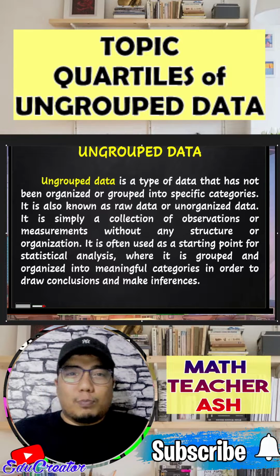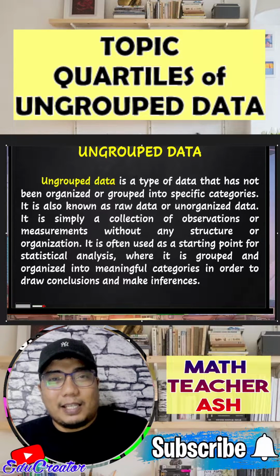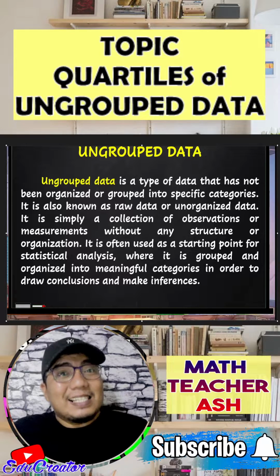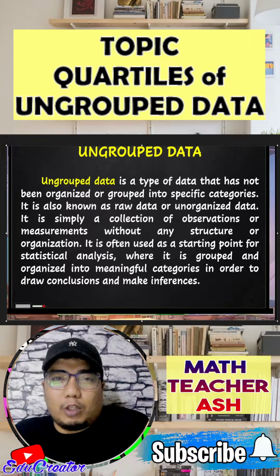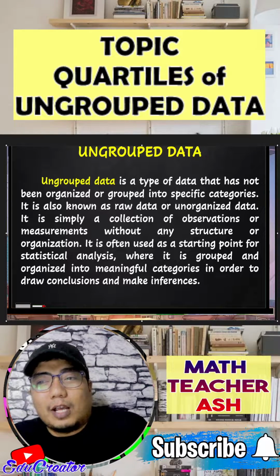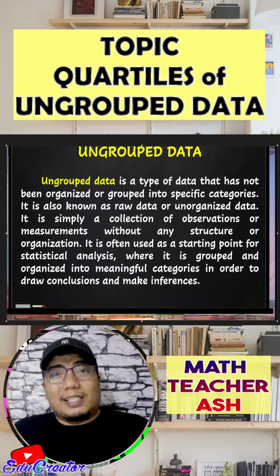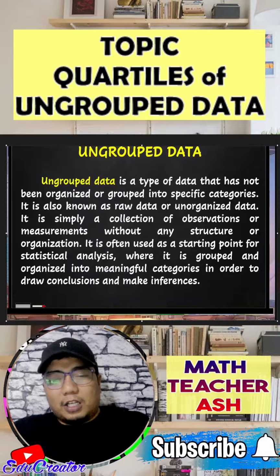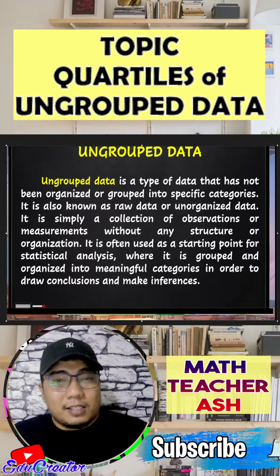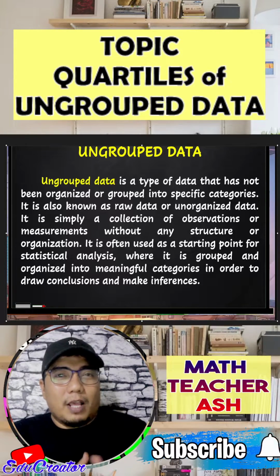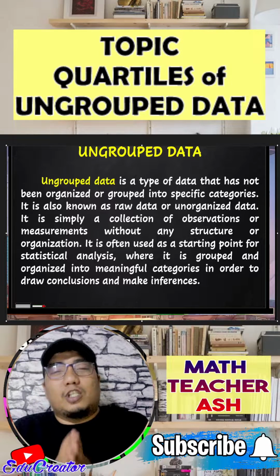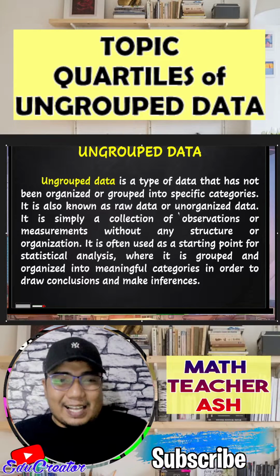So what is an ungrouped data? Ungrouped data is basically a type of data that has not been organized or grouped into specific categories. It is also known as raw data. For example, if you have some scores in a test, and those data are just being written down and not grouped into a categorized form, therefore that set of data is known as ungrouped data. That's simply it is.